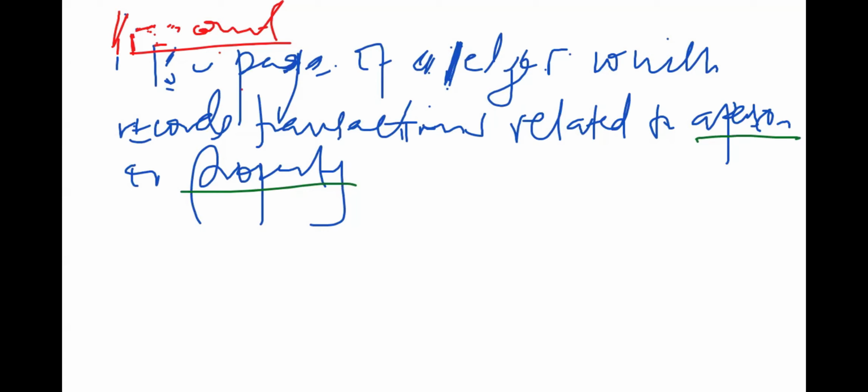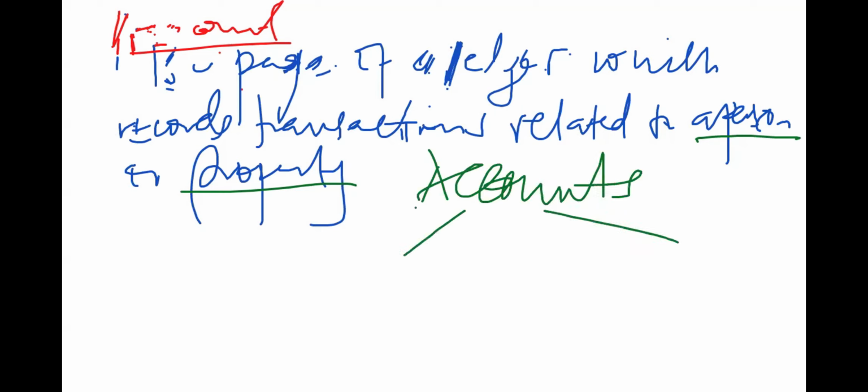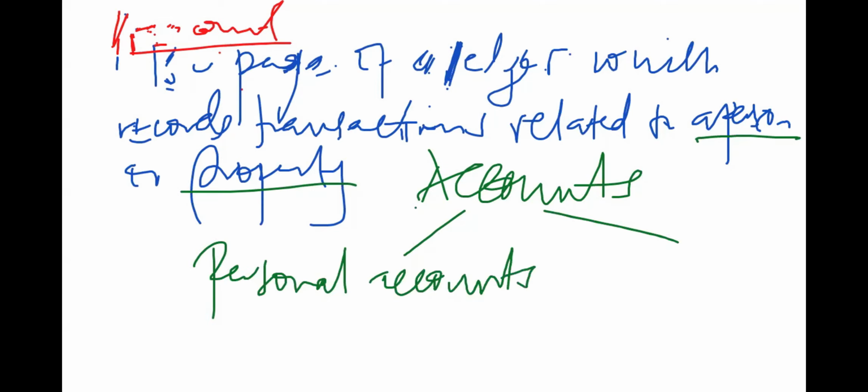And there are two broad classifications of accounts. When we talk about accounts, I have two broad classifications. We have the personal accounts, and then we have the impersonal, just like the way we have personal ledgers and impersonal ledgers.